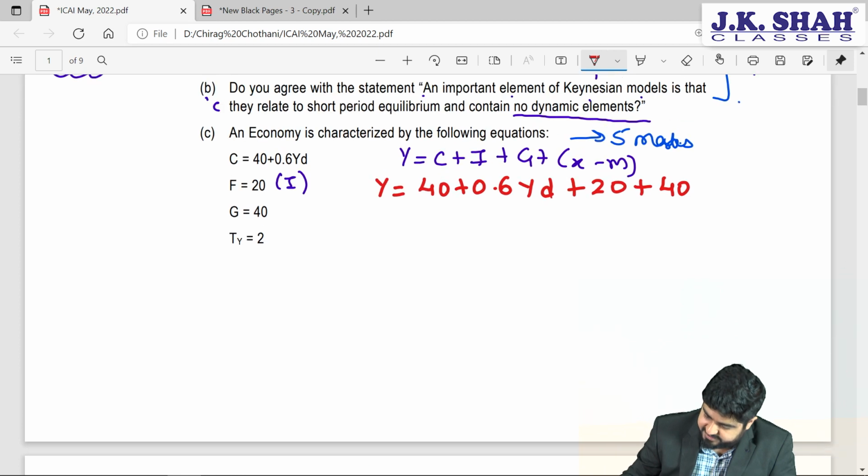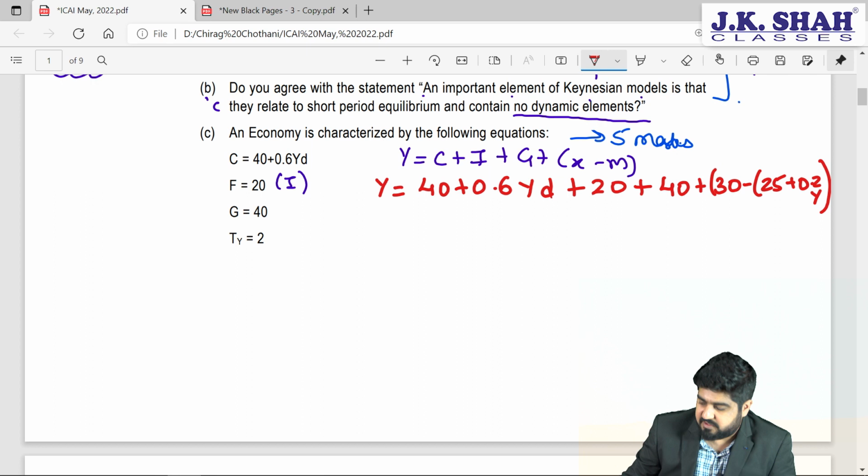So that will be plus 30 minus, open bracket, 25 plus 0.02Y. This is our imports, bracket closed. Now Y is equal to 40 plus 20 plus 40, or let's open the bracket first.